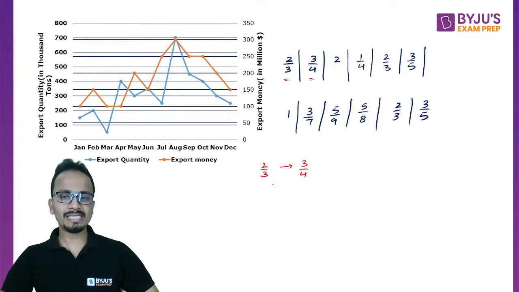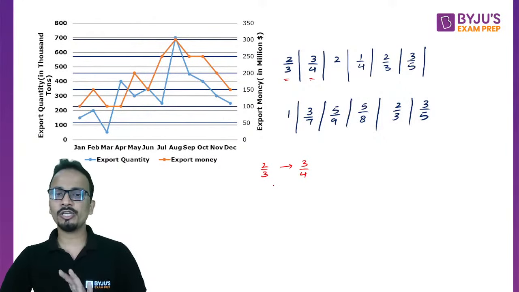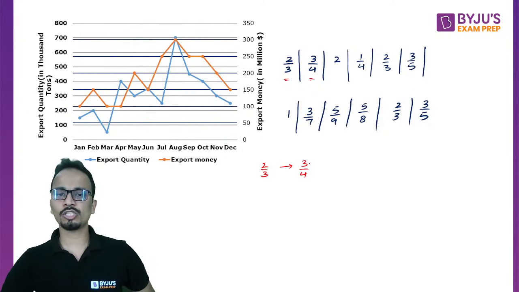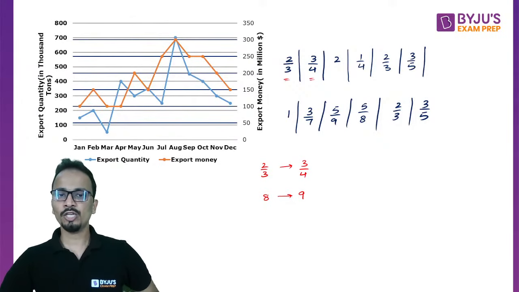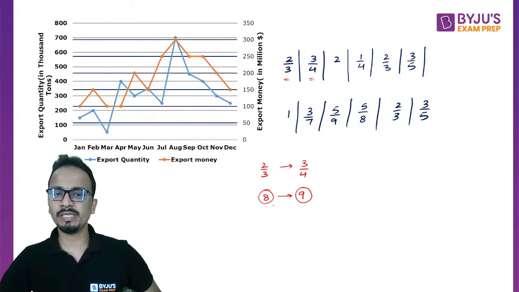Now to make all these calculations easier, if you are comparing them, just do the cross multiplication. So on the left hand side I'll have 4 into 2, that is 8. On the right hand side I have 3 into 3, that is 9. So from an initial value of 8, a final value of 9 has been achieved.